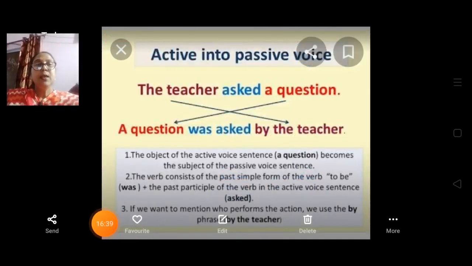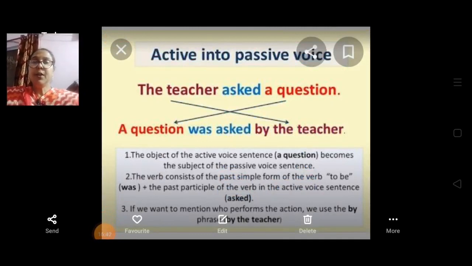Now let's see active into passive voice. I have already told you that there is a zigzag form. So always keep the zigzag form in your mind because this is very important for you. Whenever we are changing active to passive voice, always remember a zigzag will be there. The teacher asked a question. It is written in this picture. Here a question becomes the subject. In the passive voice: a question was asked by the teacher.